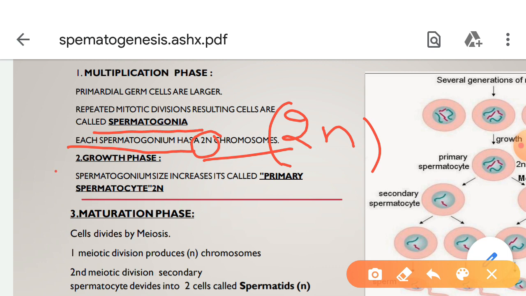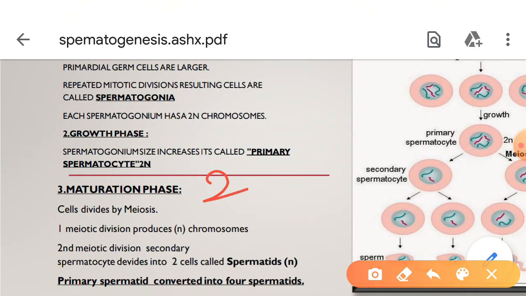Next one, the growth phase. Here the spermatogonium size increases, and it is called a primary spermatocyte. It is also present in the diploid state, that means 2n chromosomes are present.